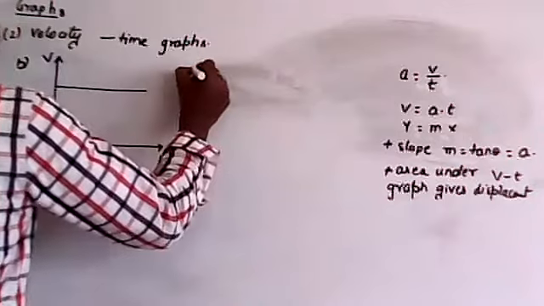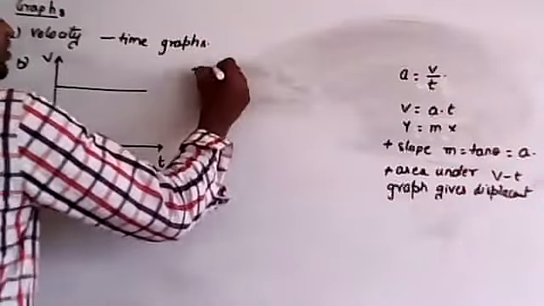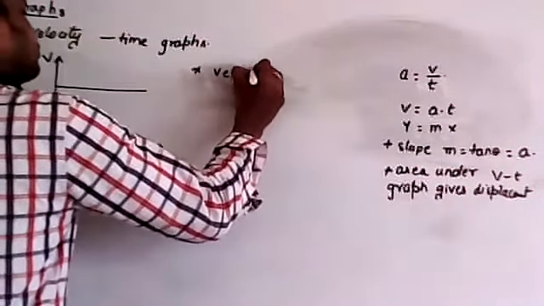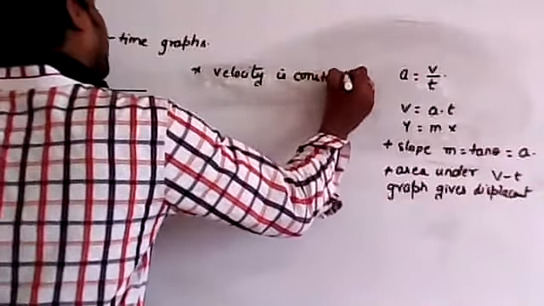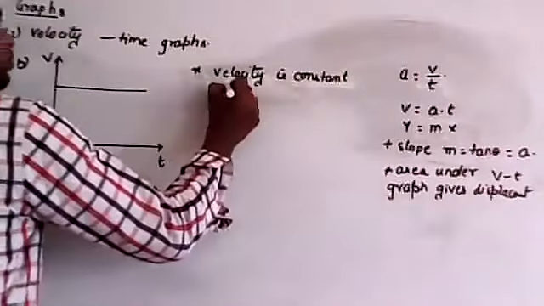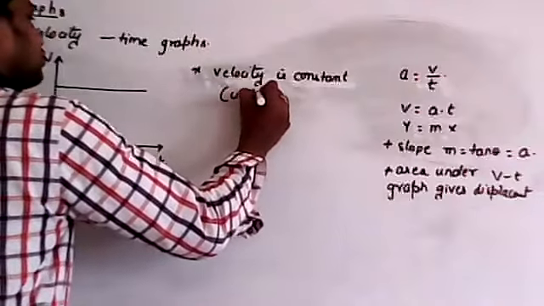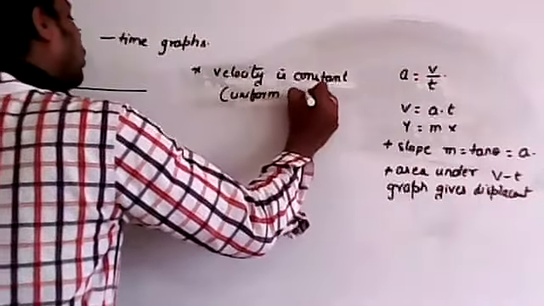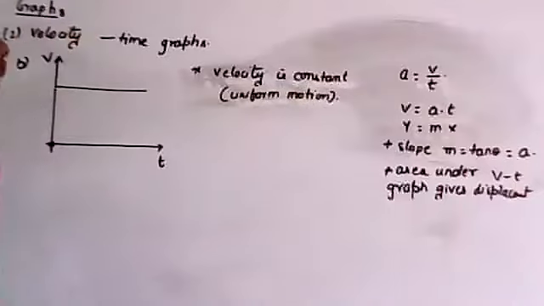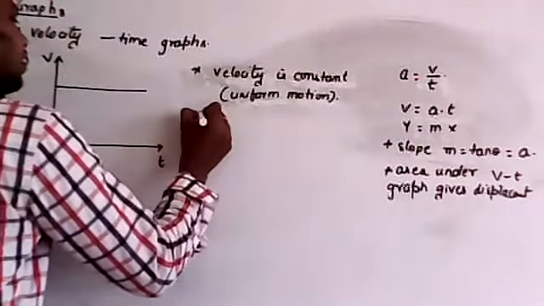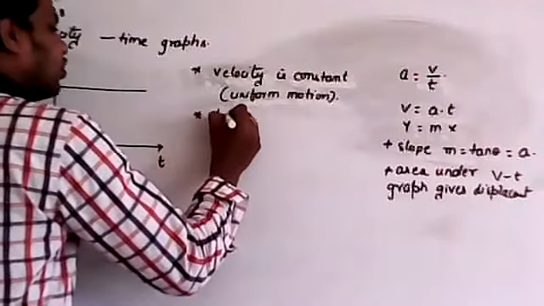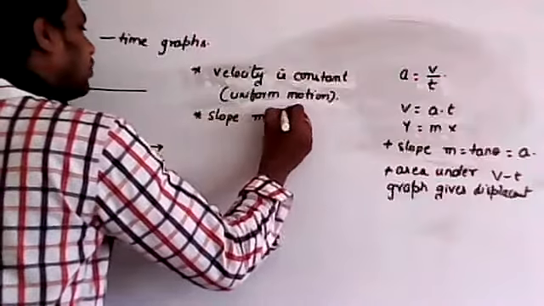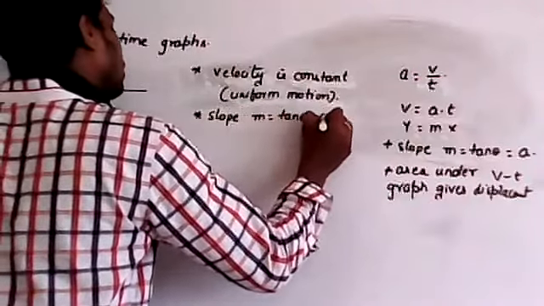Now listen, in this graph, velocity is what? Constant. So velocity is constant means this is which motion? Uniform motion. So the body is moving with uniform motion. And the next point, if you take the slope of this graph, m is equal to tan theta, which is equal to 0.